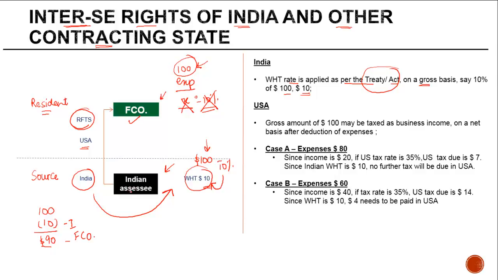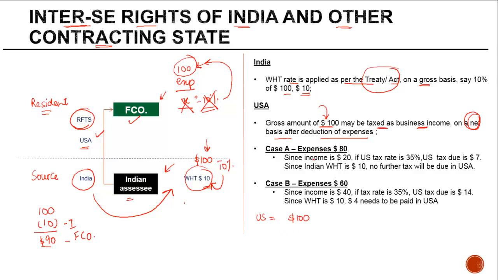But like I told you, in addition to India, even US has a right to tax this royalty or FTS. The difference between the first case and the second case is that the gross amount of $100 may be taxed as business income on a net basis after deduction of expenses. So unlike India, where we had applied this rate of 10% on 100, in US, what they will do is they will say you have an income of $100. How much are the expenses?